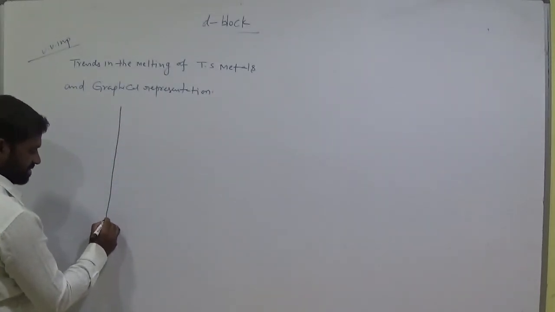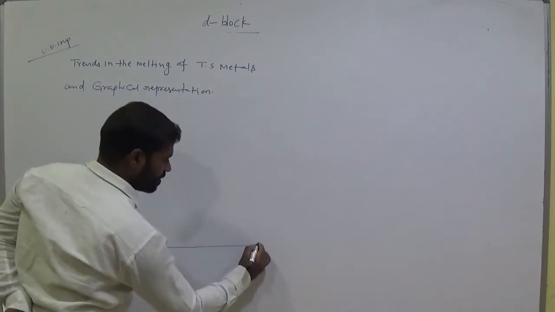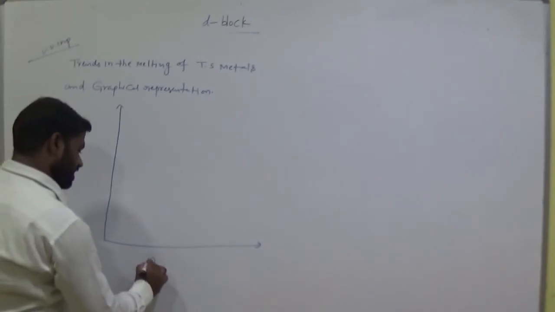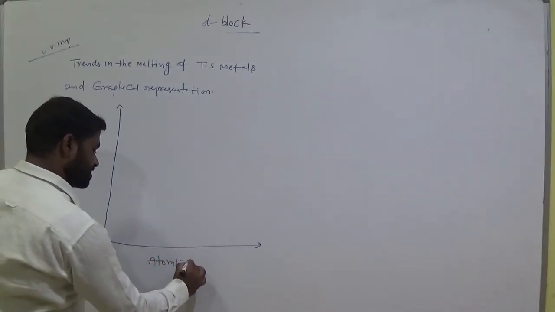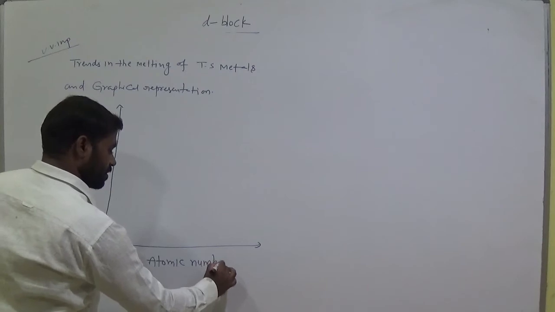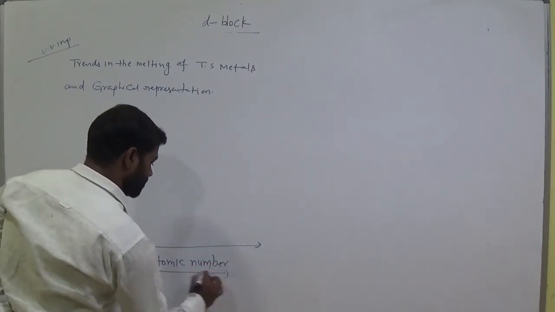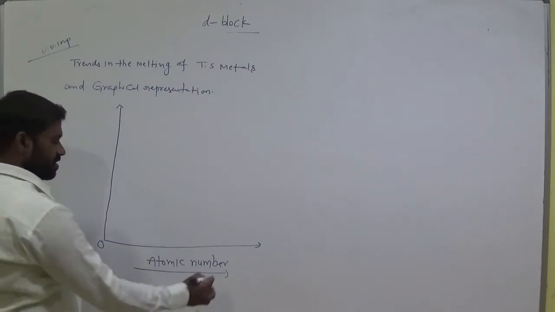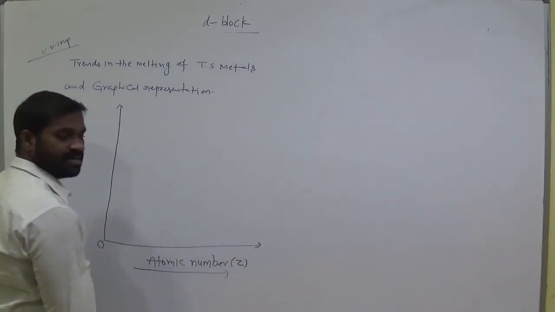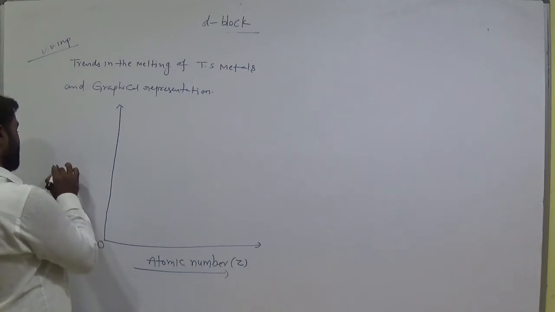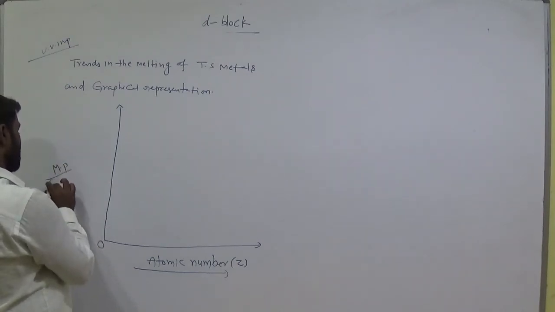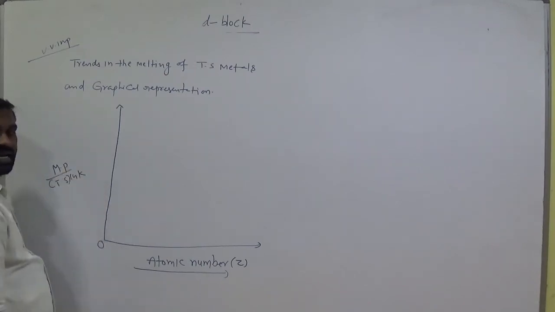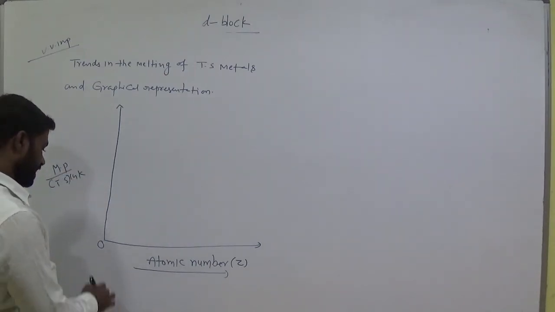We'll discuss that graphically. Okay, this is the atomic number on the x-axis, increasing from left to right. Atomic number is denoted by Z, and these are the melting points of transition metals in Kelvin.